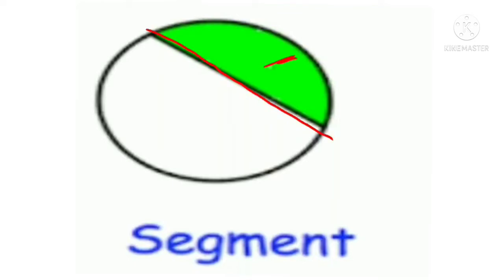The smaller part we call the minor segment, and the larger part we call the major segment.